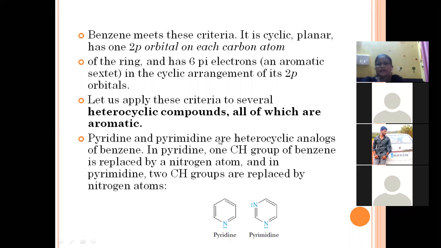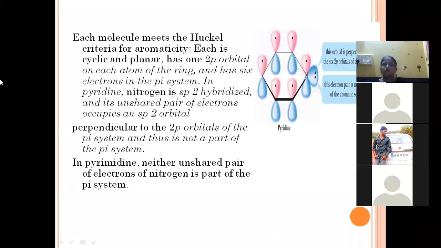So pyridine and pyrimidine are heterocyclic analogs of benzene. As the name of the topic itself suggests, benzene and its derivatives. So these 2 compounds are derivatives of benzene. In pyridine, 1 CH group of benzene is replaced by a nitrogen atom, and in the case of pyrimidine, 2 CH groups are replaced by nitrogen atoms. Now first we will discuss pyridine.